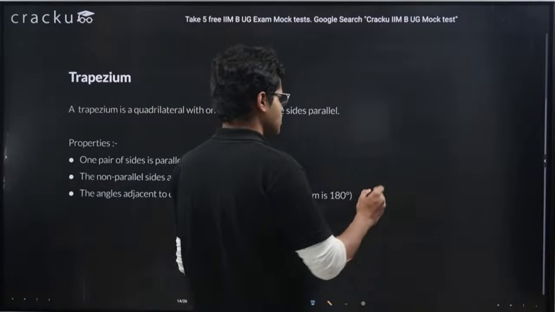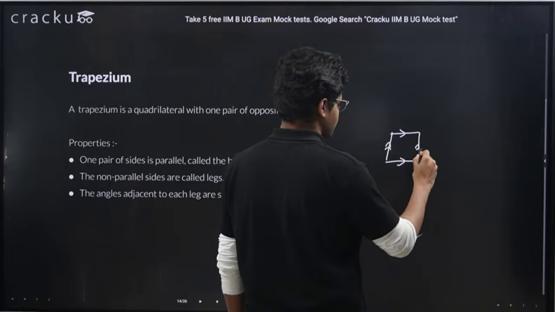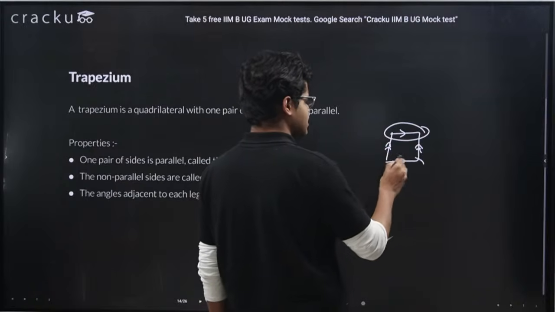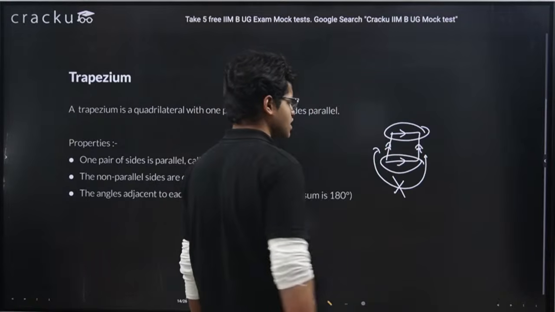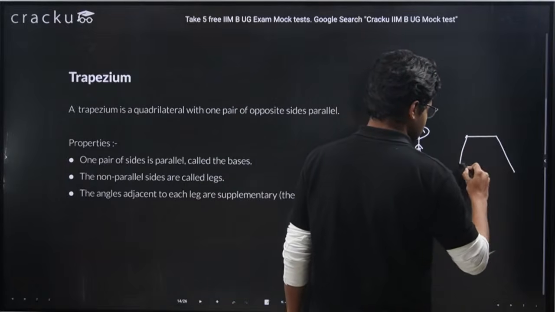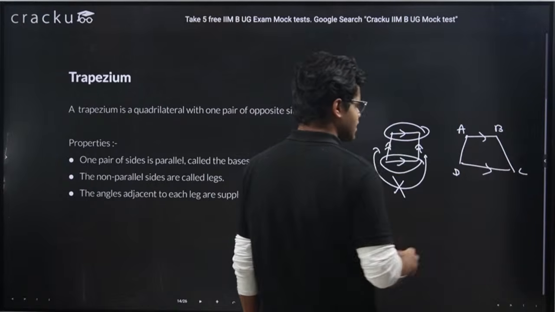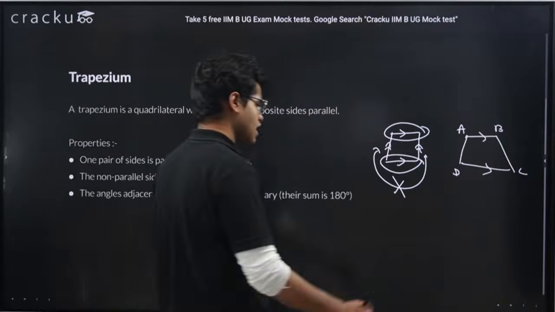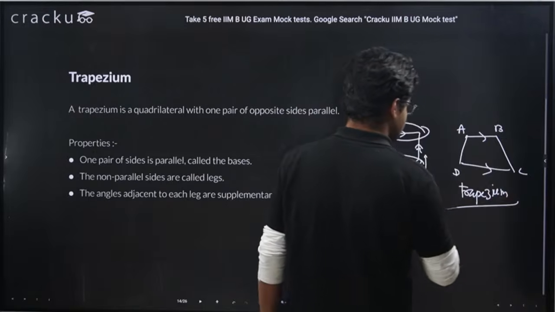Means this is a parallelogram. We are having opposite sides parallel to each other. If I make the figure something like this, that I will keep these two sides parallel, I won't keep these two sides as parallel. They won't be parallel. They would be non-parallel. So I can draw a figure like this, right, guys? Here I can tell AB parallel to CD, but AD and BC are not parallel to each other. This figure we call as trapezium.